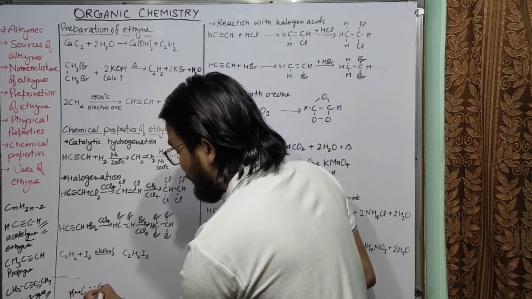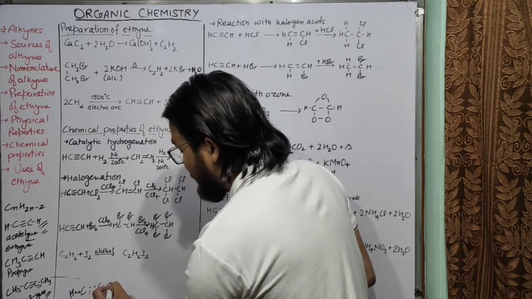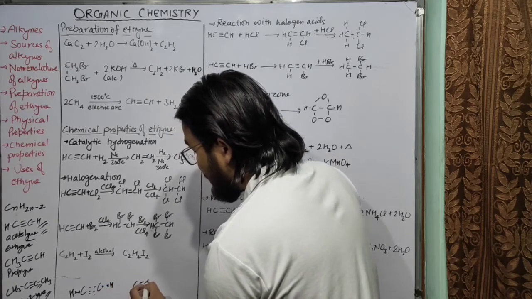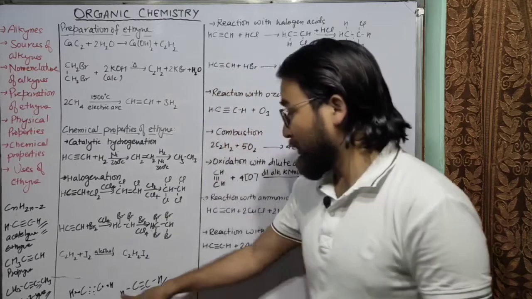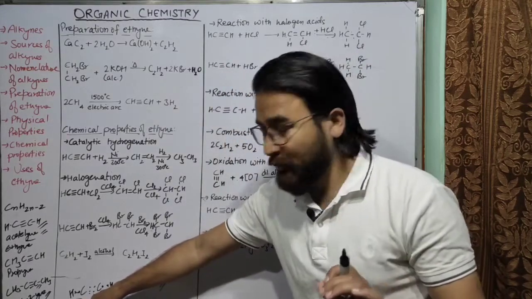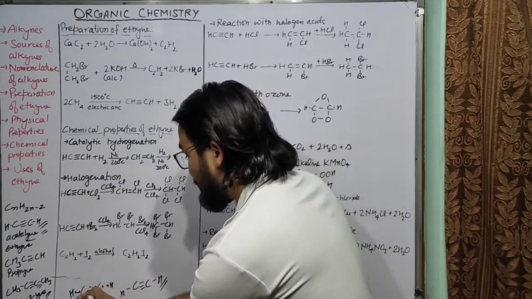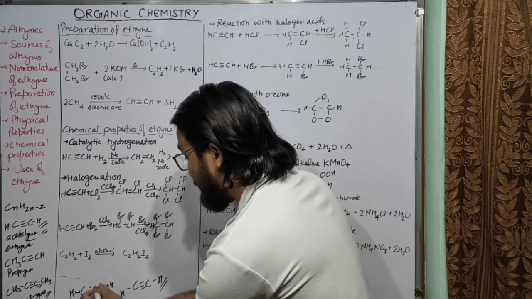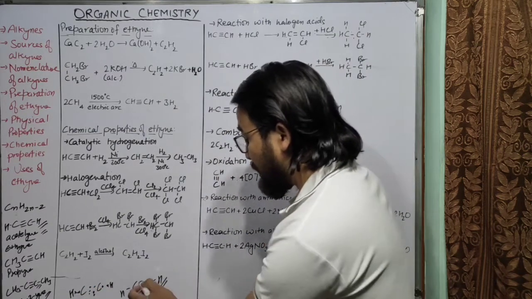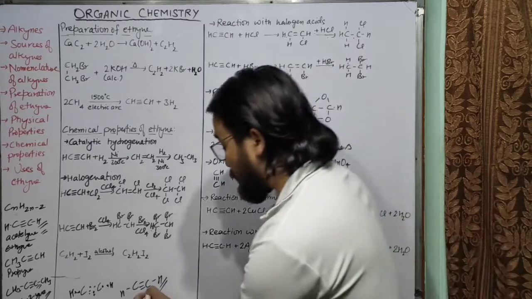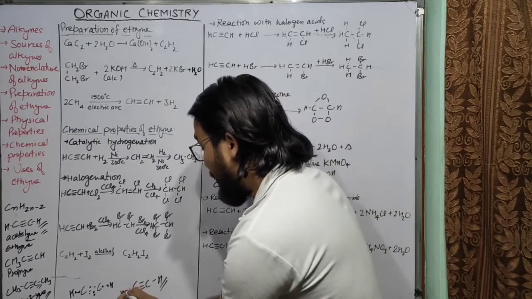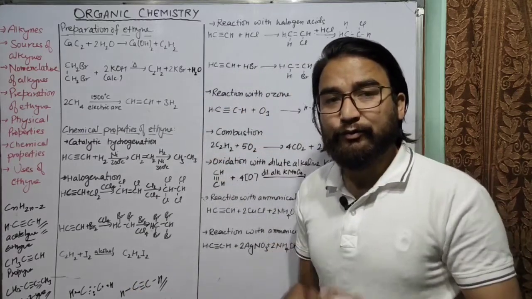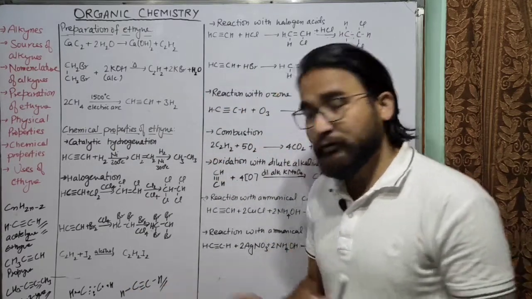This is how it forms a triple bond, and 1 bond with a hydrogen atom. One carbon atom will share its 3 electrons, and the other carbon atom will also share its 3 electrons, so a triple bond will be formed between these two carbon atoms, and both carbon atoms will form a single bond with a hydrogen atom.